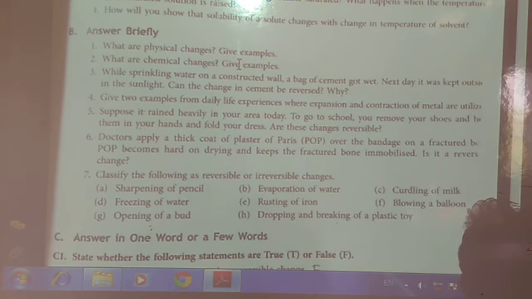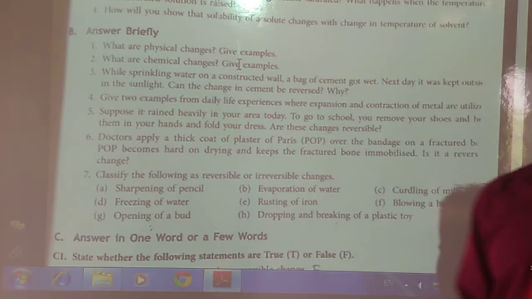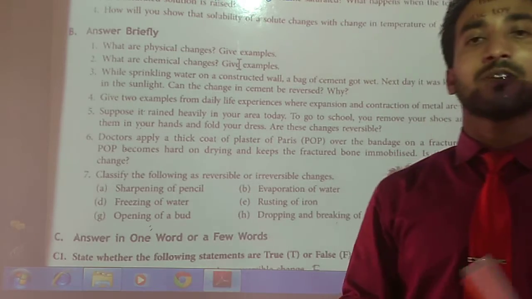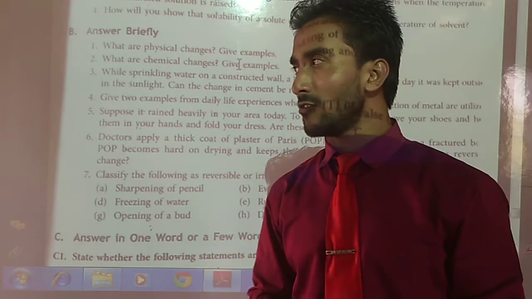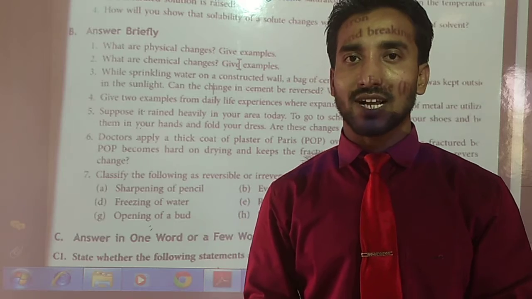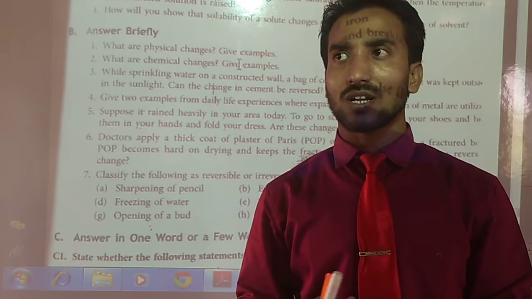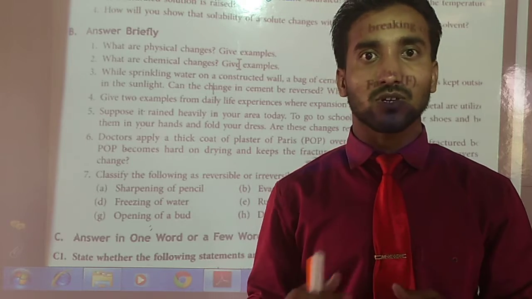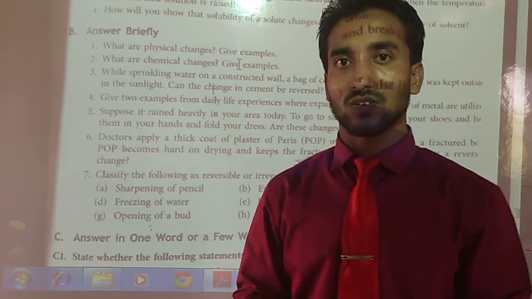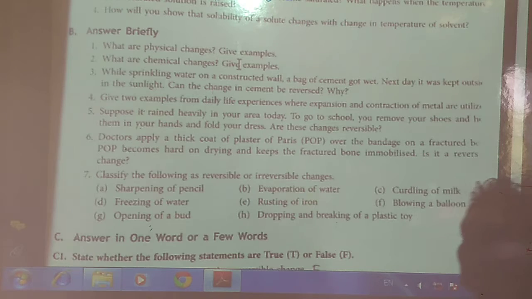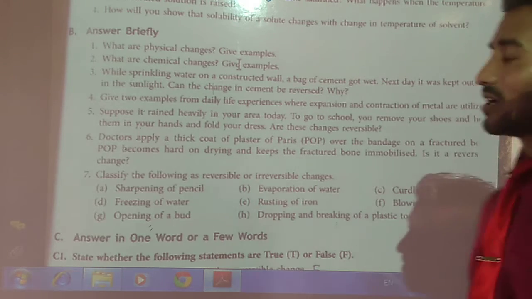Doctors apply a thick coat of plaster of Paris, that is called POP. When any person falls from a height and their bones are broken, in such conditions doctors apply what we call plaster, that is plaster of Paris. The bandage with the POP becomes hard on drying and keeps the fractured bone immobilised. Is it a reversible change?